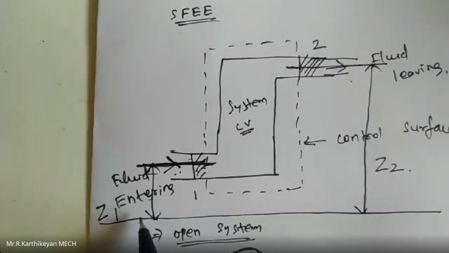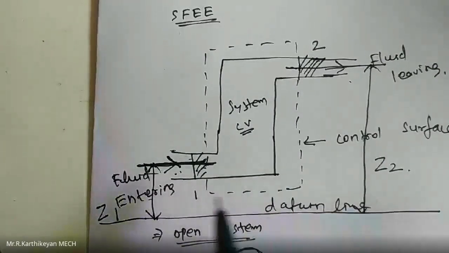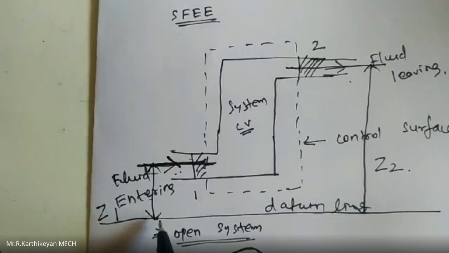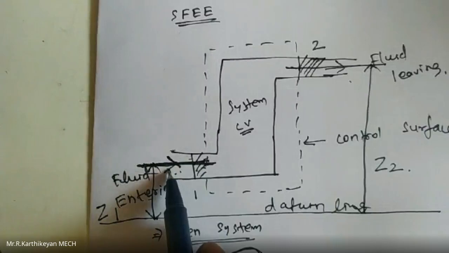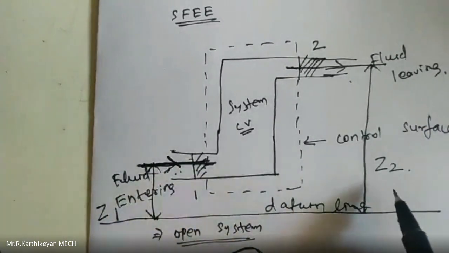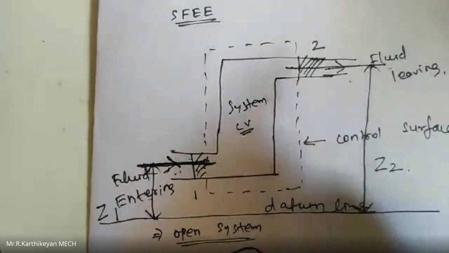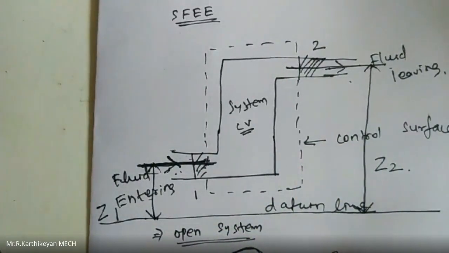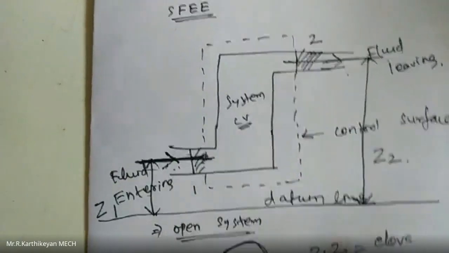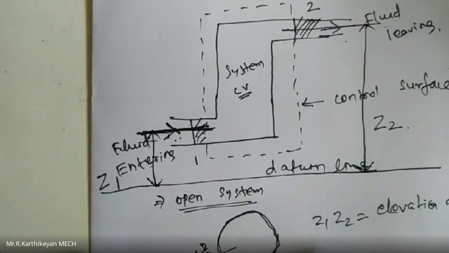Or otherwise, this is the datum line, and the distance from the datum line to the center of the pipeline at section 1 is denoted by Z1. Z2 is the distance from the datum line to the center of the pipeline at the outlet section. So normally Z1 and Z2 are the elevations of the entrance and the exit.